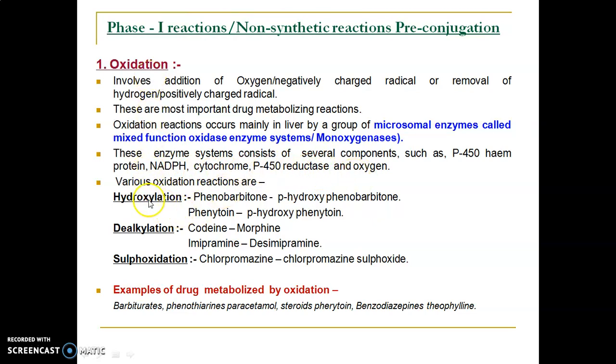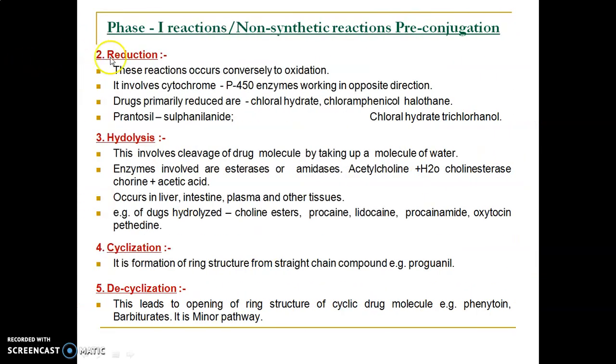Examples of oxidation reactions are hydroxylation, wherein phenobarbital is converted into para-hydroxyphenobarbital and phenytoin into para-hydroxyphenytoin; N-dealkylation, codeine converted to morphine and imipramine into desipramine; and sulfoxidation, wherein chlorpromazine is converted into chlorpromazine sulfoxide. Another reaction is reduction, which occurs conversely to oxidation. It also involves the same enzymes, but they work in the opposite direction. The drugs which are primarily reduced are chloral hydrate, chloramphenicol, halothane, etc. Examples are prontosil converted into sulfanilamide, and chloral hydrate converted into trichloroethanol.